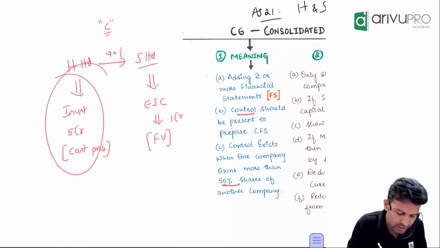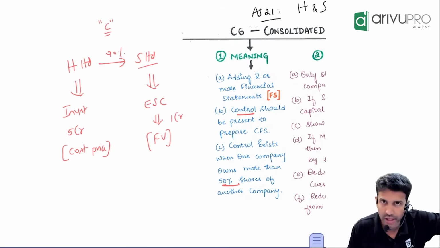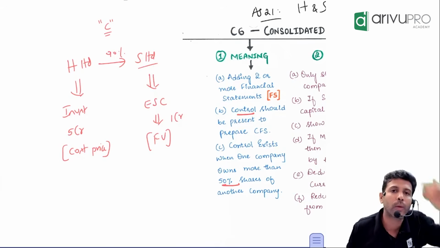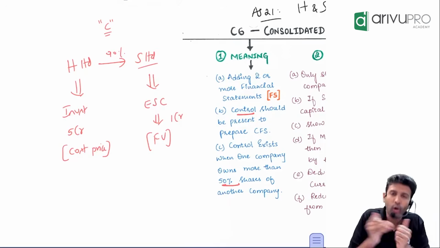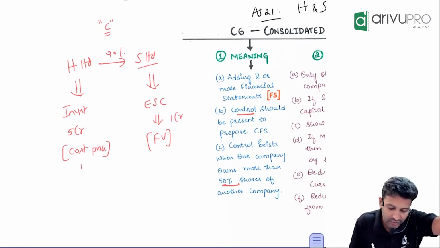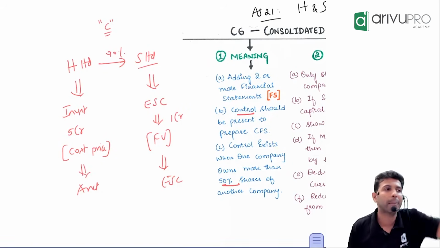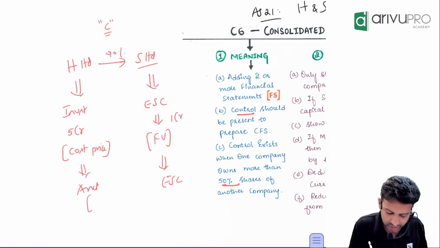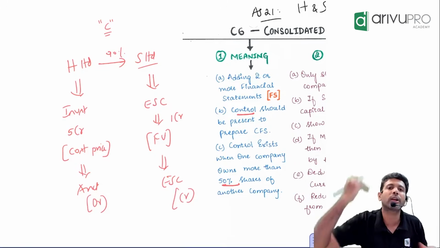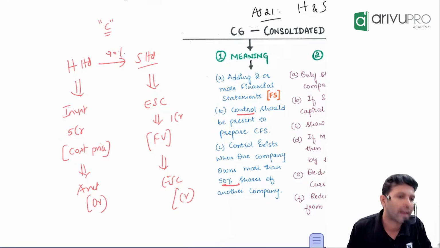Because when you buy an investment, you buy it at market price. If you want to buy Reliance shares today, you have to pay today's market price. But share capital is always shown at what value? Now, how do you consolidate this? A transaction has happened. For one company, it is an investment, meaning an asset. The same component for another company is capital, or a liability. Asset has a debit balance, share capital has a credit balance. Now, how do you go about consolidating this? And moreover, is the value matching? The value is also different.